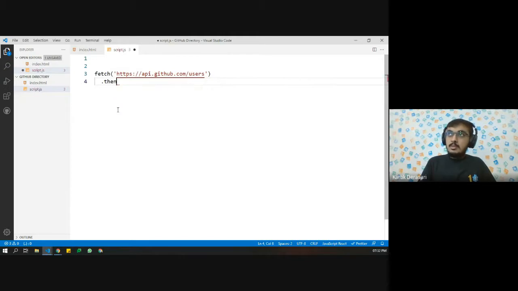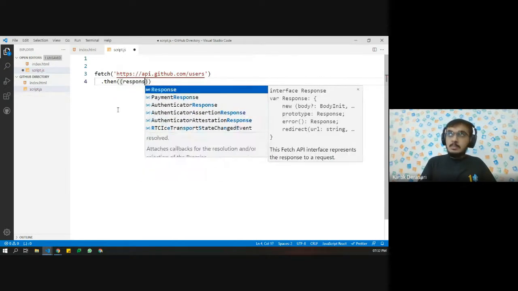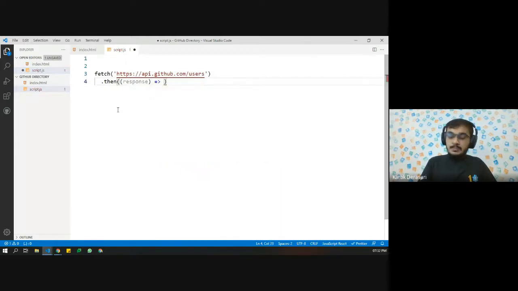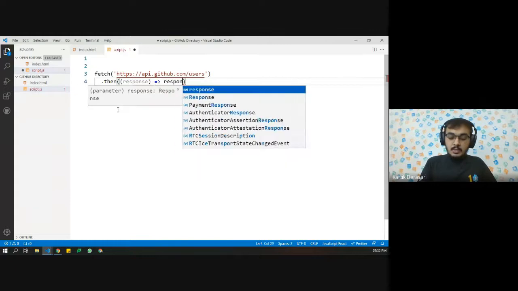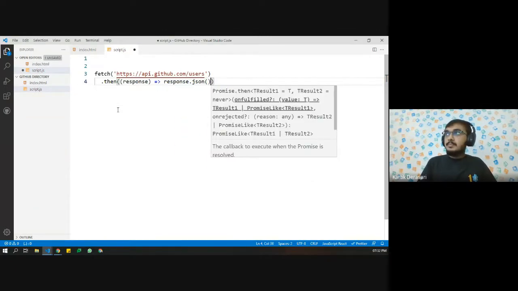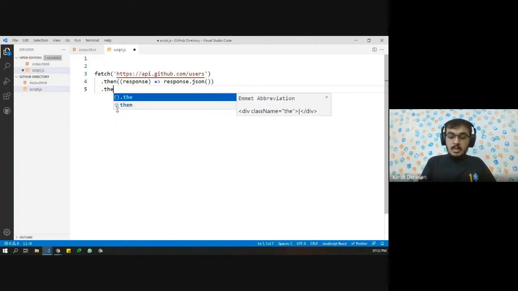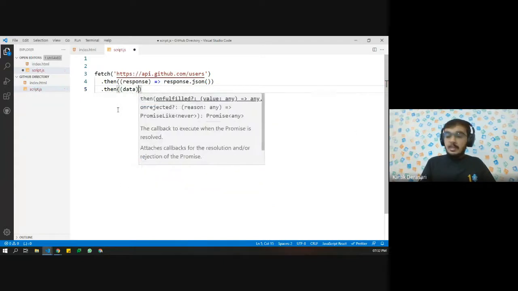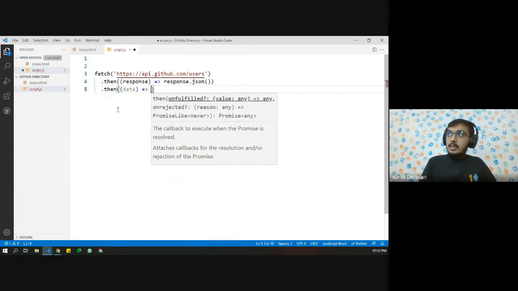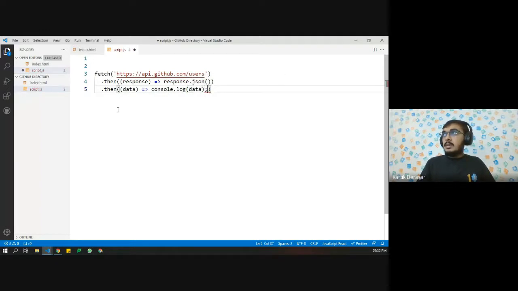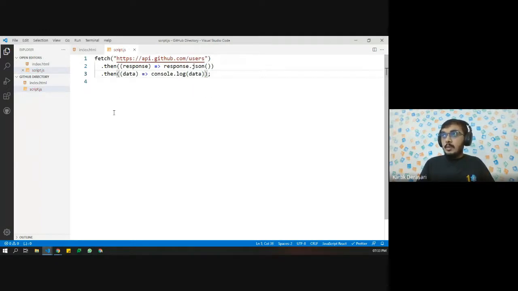then, oops, then inside that we have response, which is a parameter in a function, and inside that we are going to say response.json. After this statement is running, we want to get the data. So what we are doing, we are logging the data. Let's see how it looks now.